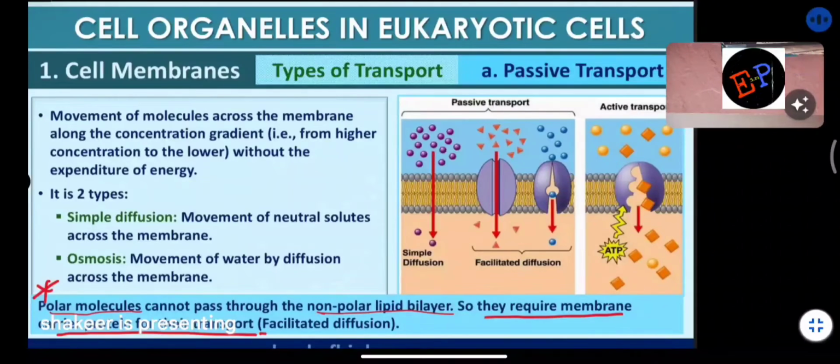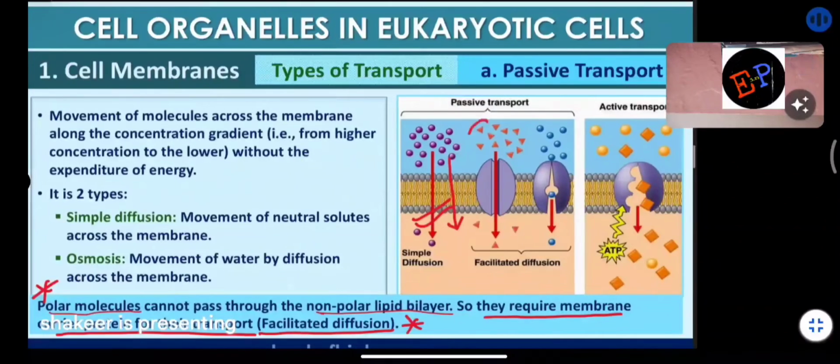So this type of transportation, what do we call it? We call it facilitated diffusion. Are you able to understand? So see here what is happening. This one is simple diffusion. They are non-polar molecules, and non-polar molecules can easily pass through the membrane. But the molecules which you are seeing here are polar molecules, and these polar molecules require a bridge of protein. Through this bridge only, they can enter the other side. This type of transportation we call facilitated diffusion. Understood? And in active transport, what happens?